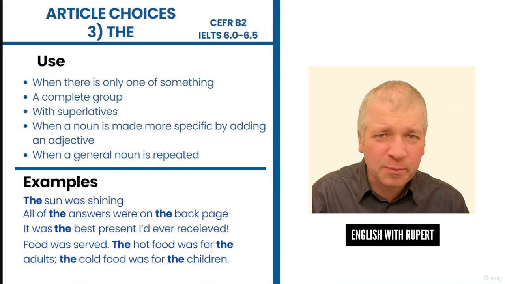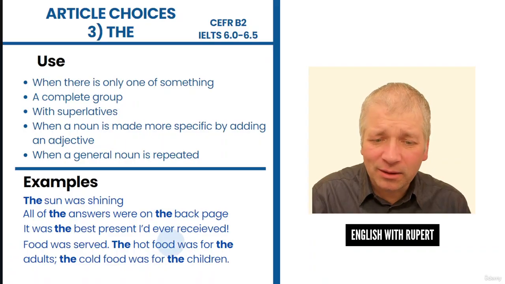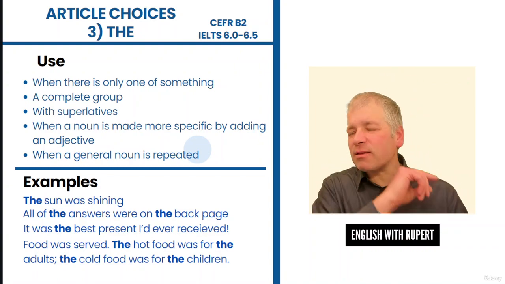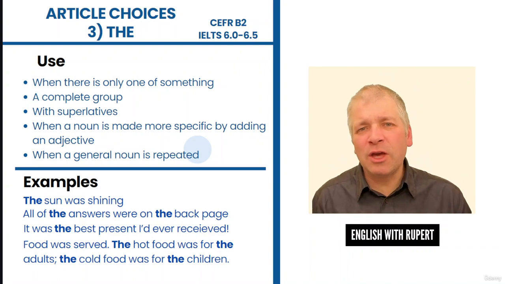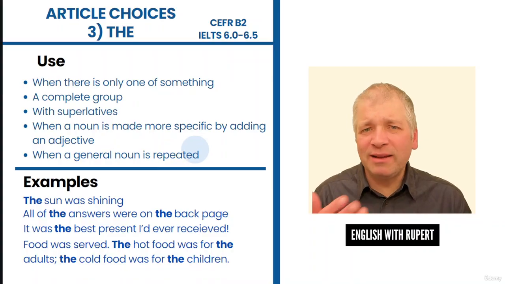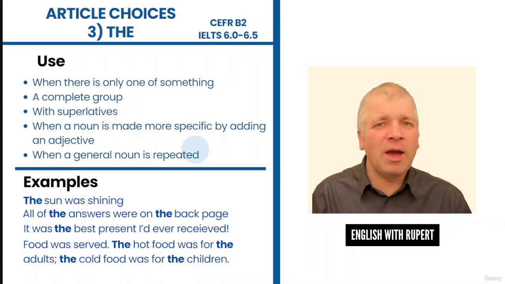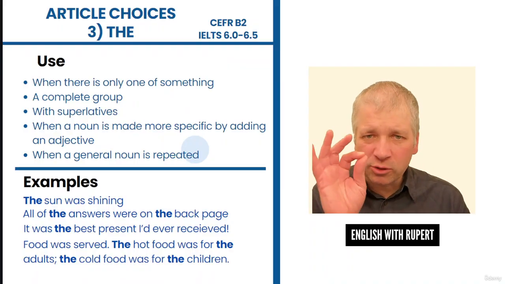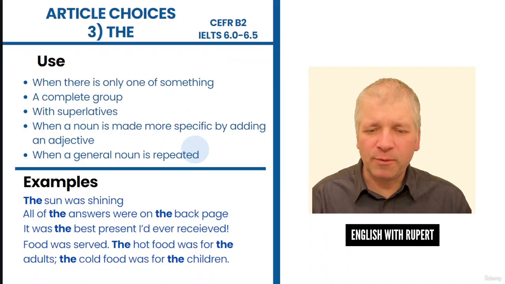Also, food has been repeated. We used food once here, and then we repeated it again here. So when a general noun is repeated, we use the second time, unless it follows the rules we discussed in the earlier pages, where we have it is or it was to describe the noun in the very next sentence. That is an exception. Usually when you repeat the noun, the goes before the word.